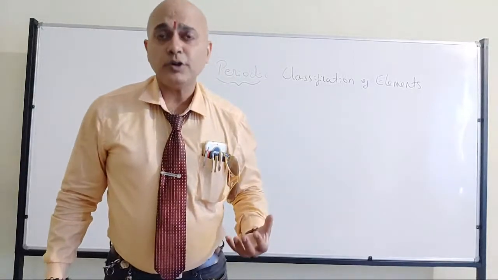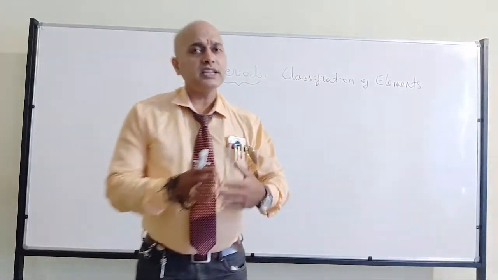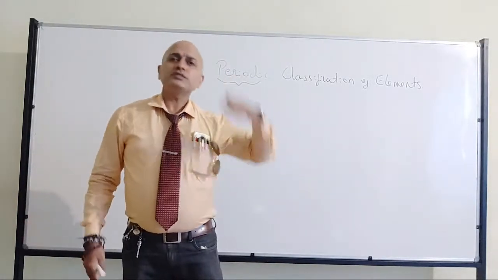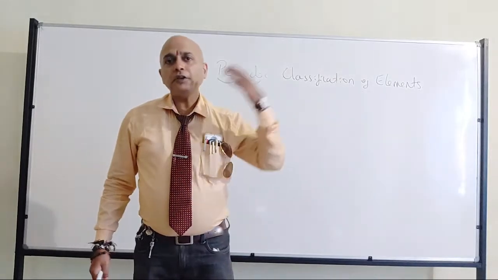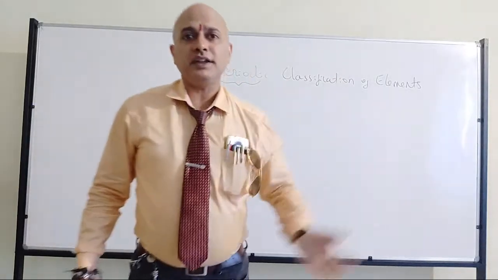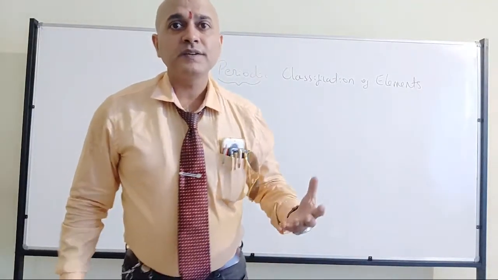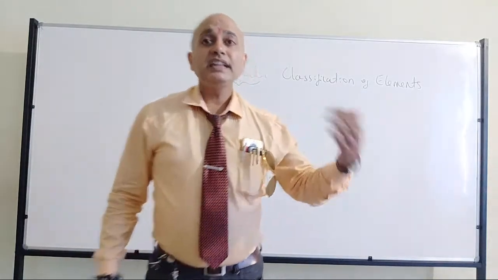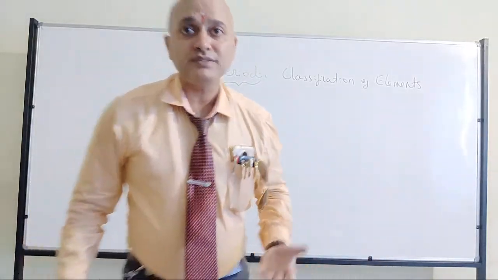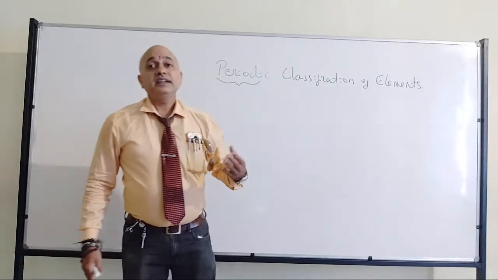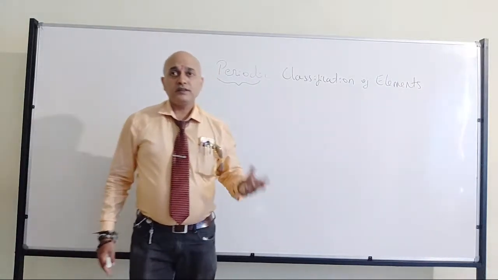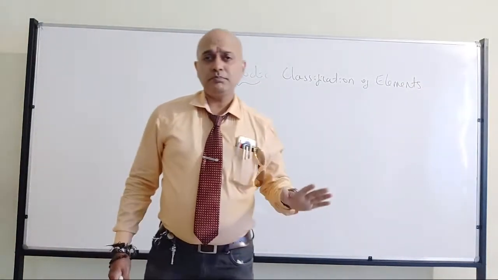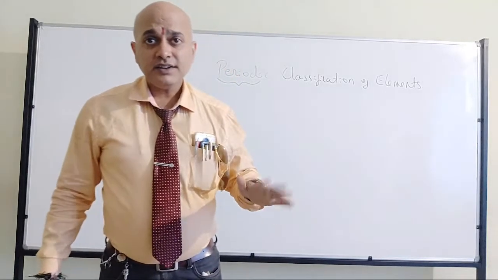He didn't give much space because he did not know; we cannot blame him. Fine. Then he didn't talk about what the hydrogen position would be. Right? Now we know.